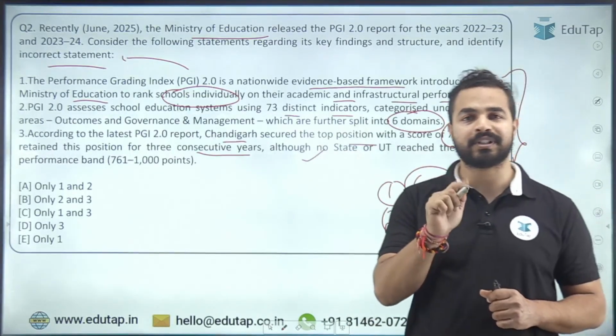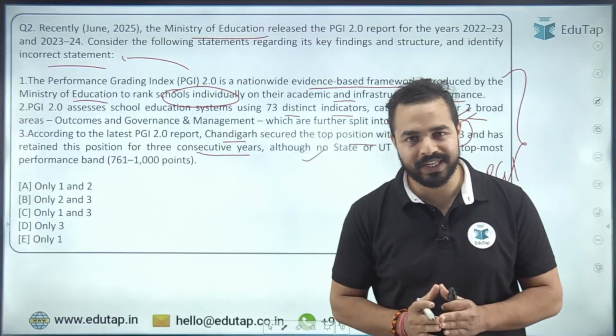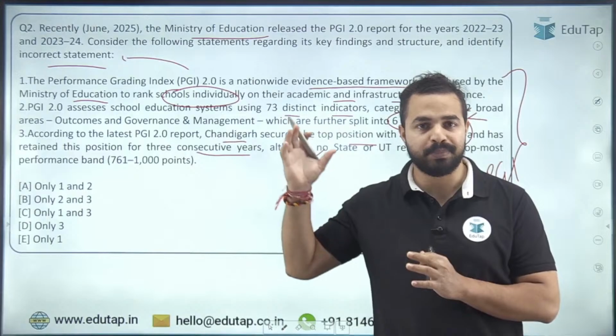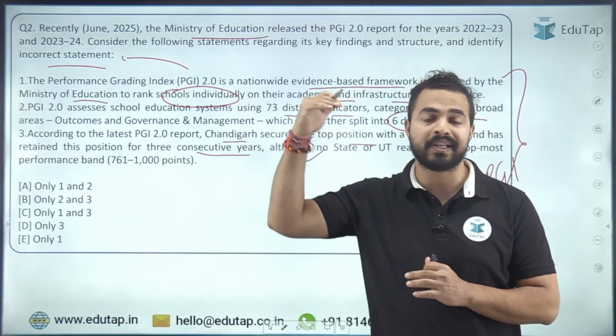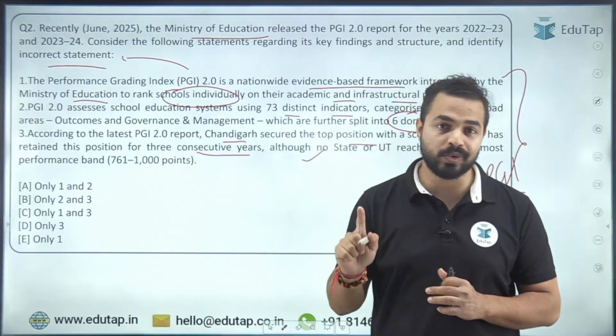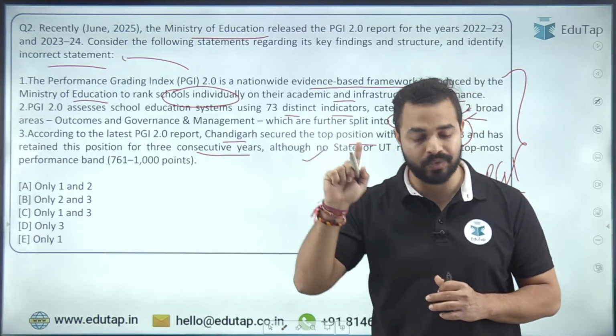Now what about the first statement? I told you specifically that when we are creating the grades for this PGI, we have seen that we have placed the states and union territories across those grades. That means we are not ranking the schools individually, we are ranking the states and union territories.